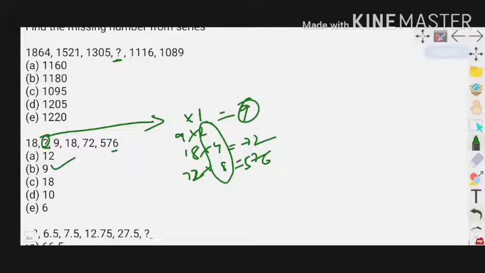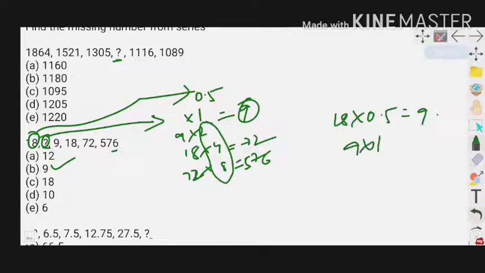Answer is 9. And check whether it is correct or not. 1 by 2, 0.5. 18 multiplied with 0.5, 18 into 0.5 is 9. 9 into 1 equals 9. 9 into 2 equals 18, and so on. Satisfied. Answer is 9.